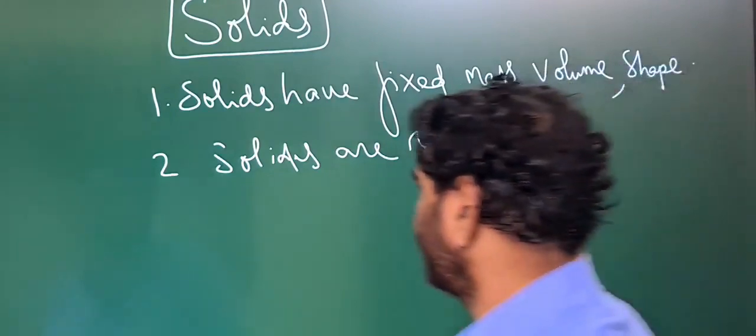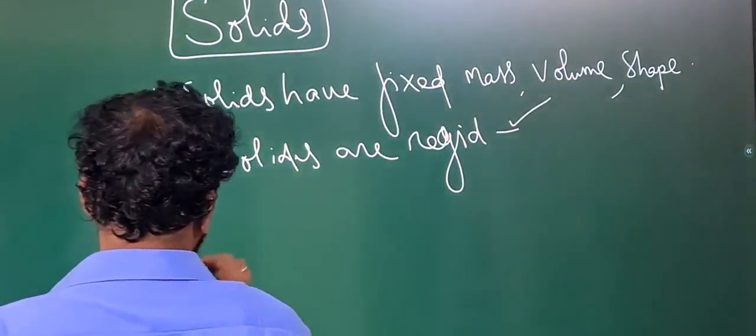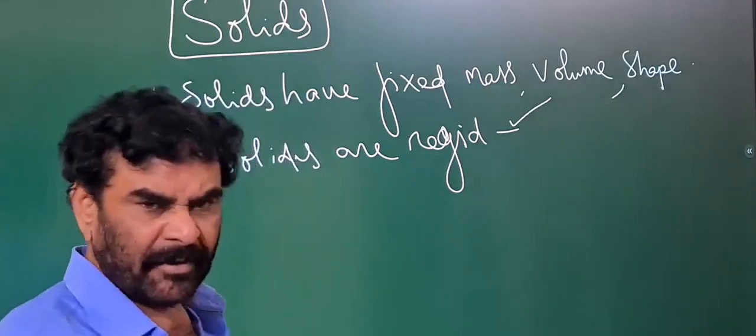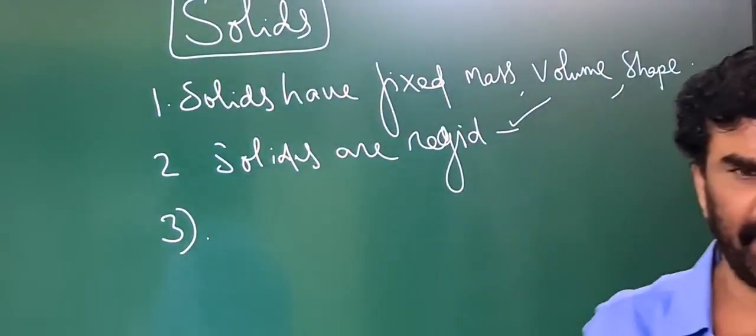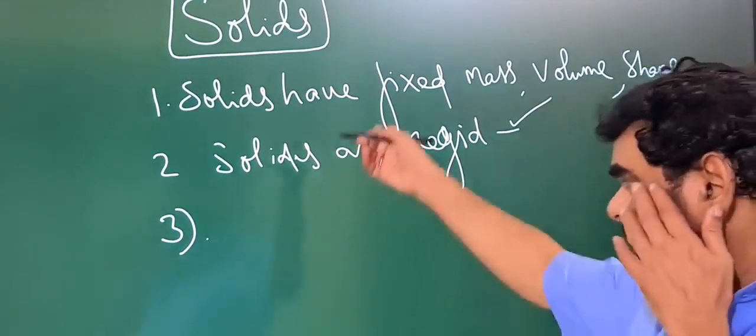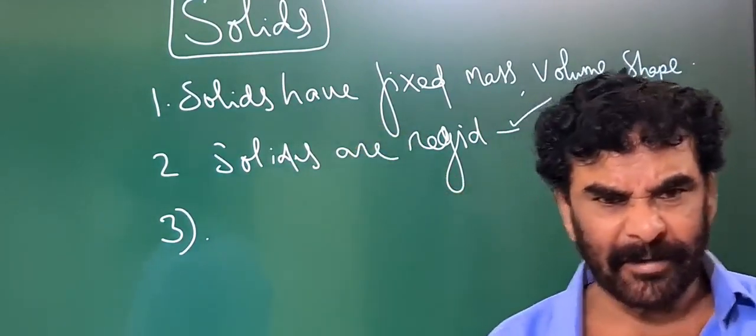The third property is that solids are incompressible, that is, they cannot be compressed, because of strong intermolecular attractions.